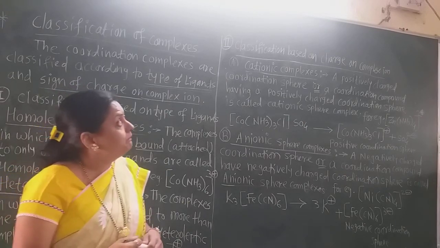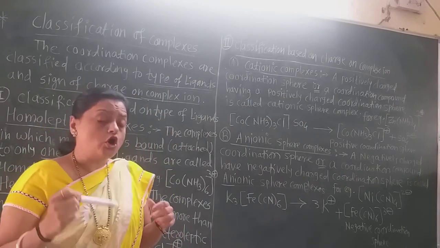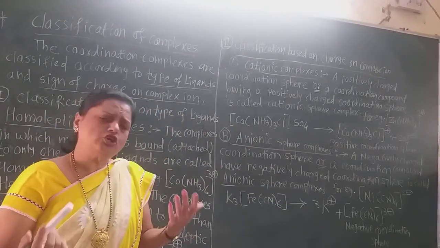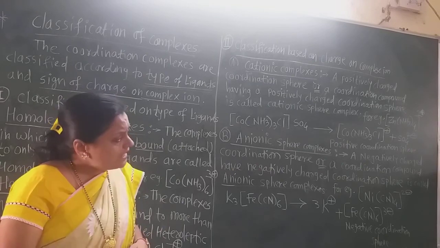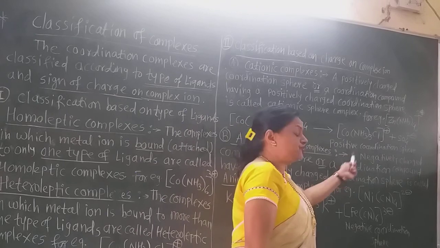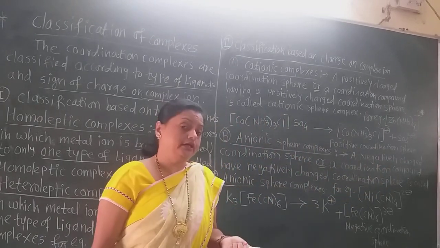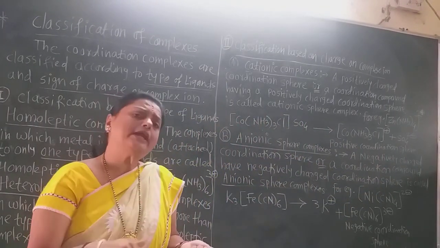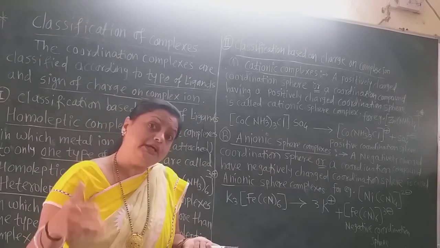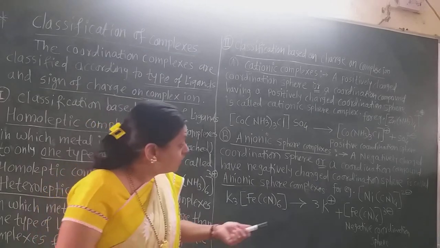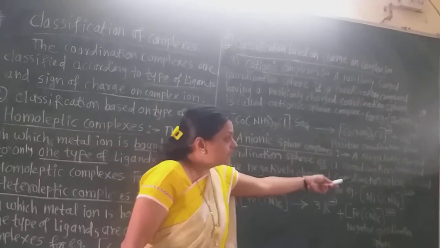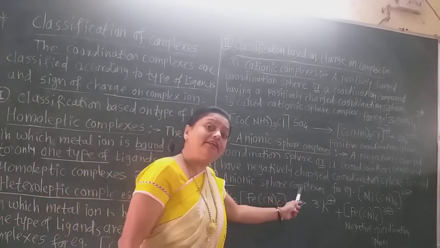Now the second type, based on the classification of charge on the complex ion, is the anionic complex. A negatively charged coordination sphere, or a coordination compound which after ionization gives a negatively charged coordination sphere, is also called an anionic complex.